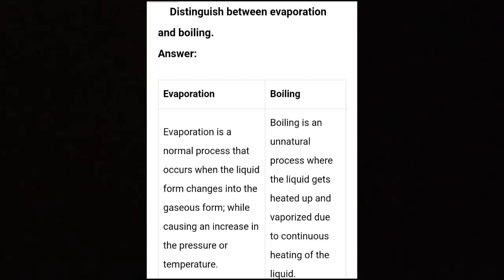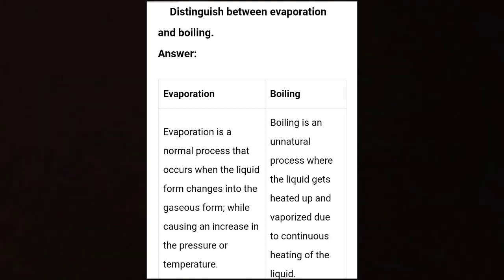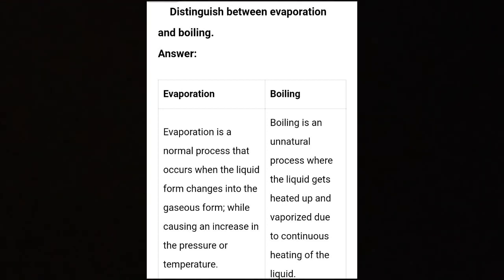I have already told you the process of conversion of solid into liquid, then liquid into gases. This is interconversion of states of matter. When the liquid form is converted into gaseous form, this process is known as evaporation.